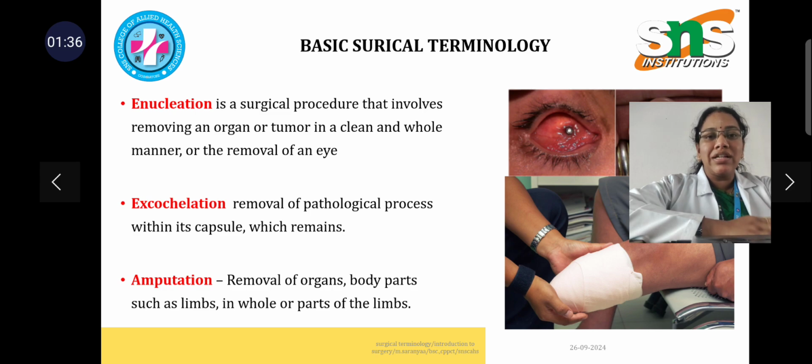Next one is exhalation. This is a removal of a pathological process within its capsule, which remains. It comes under microbiological and pathological tissues where this process has been done. Next one is amputation, which is removal of an organ or a body part such as limbs, in which the whole or a part of a limb has been removed. It occurs because of road traffic accidents.